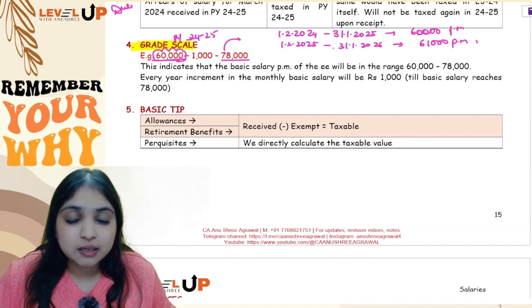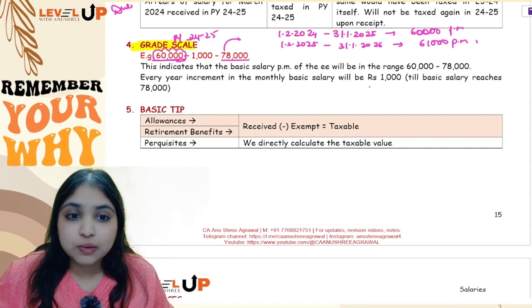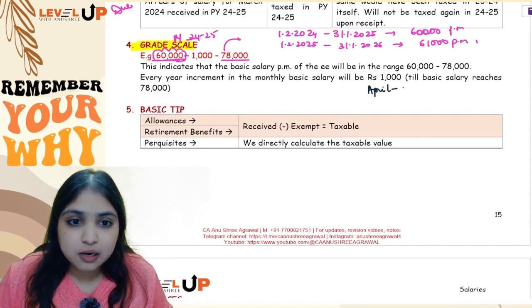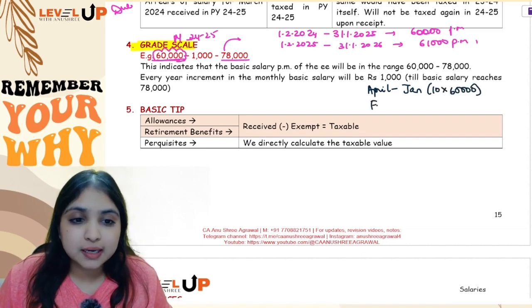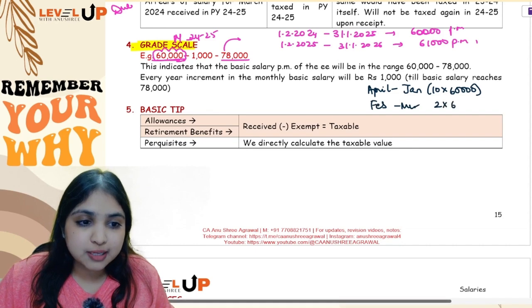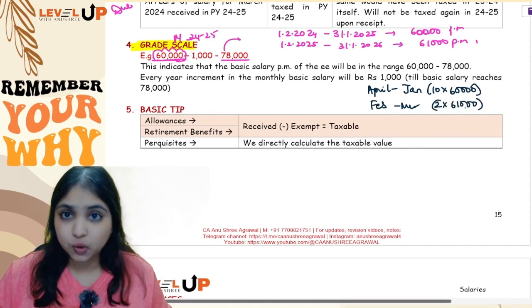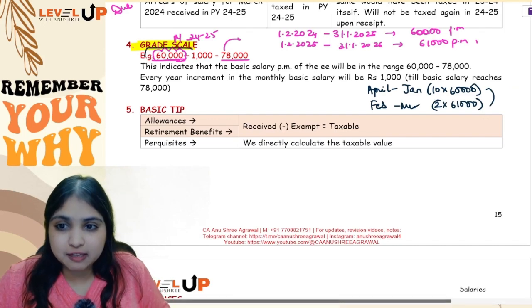Now see, till 31st Jan 2025, the salary is 60,000 per month. So you will calculate like this. April to Jan, that is for these 10 months, your basic salary will be 60,000 per month. Then the remaining 2 months, Feb to March. So from Feb 25 onwards, the salary is 61,000 per month. So for these 2 months, it will be 61,000 per month. Okay. So this was purely from the computation point of view in case they give you a grade scale.